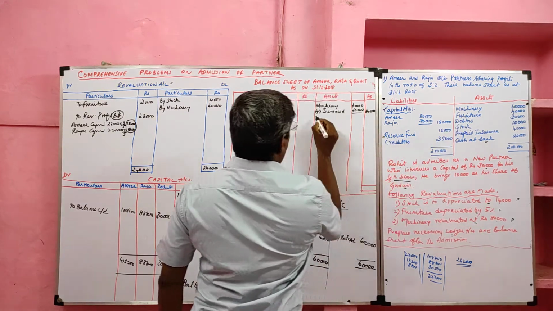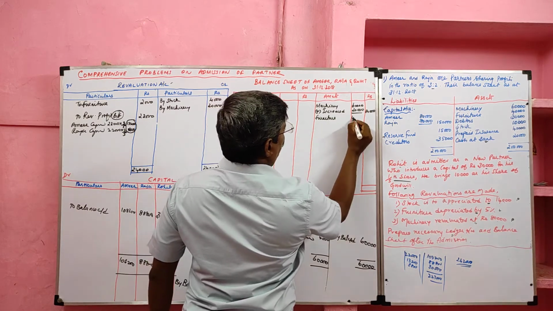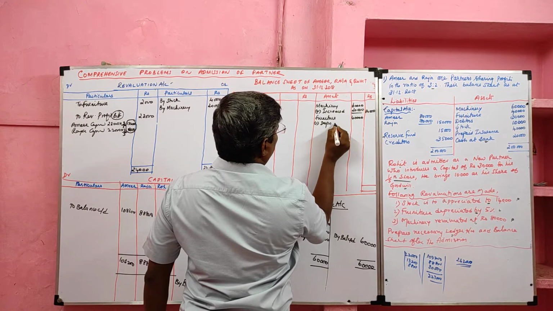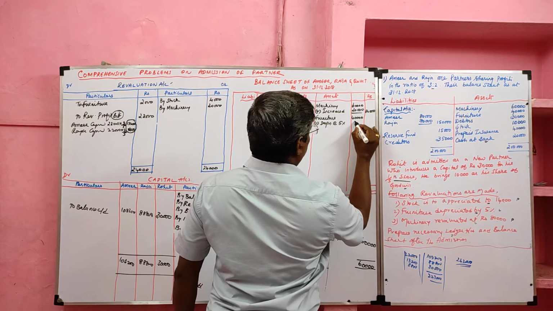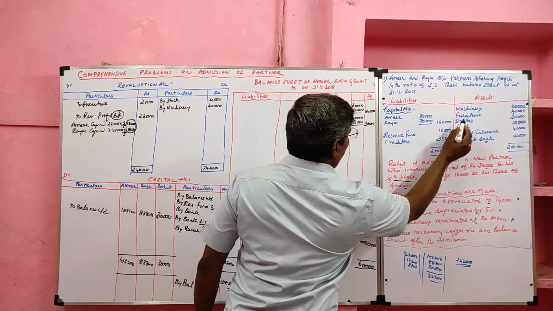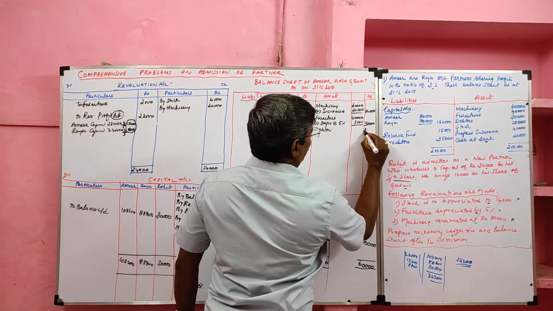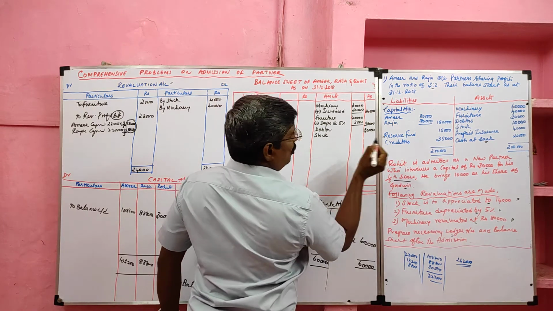Then furniture. Furniture old value 40,000 minus it has adjustment, depreciation at 5%. How much? 2,000. Balance 38,000. Then we have debtor. For debtor no adjustment. We can write the old value. Then stock. Stock we have adjustment.